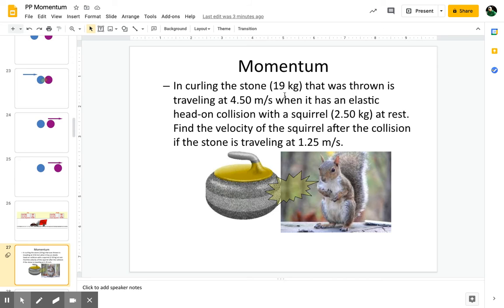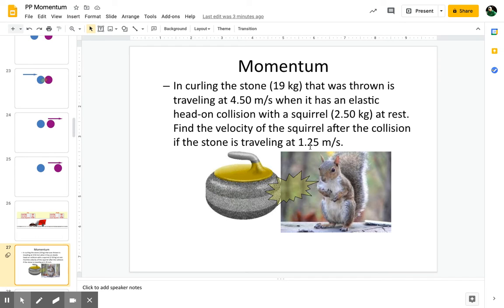So remember, if M1 is the stone, its mass didn't change, right? The squirrel's mass didn't change. But the initial velocity of the stone, M1 would be 19, but V1 is now 1.5.